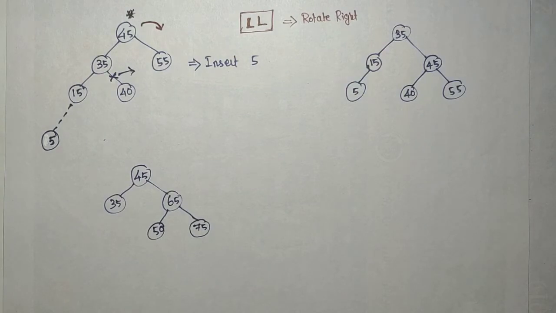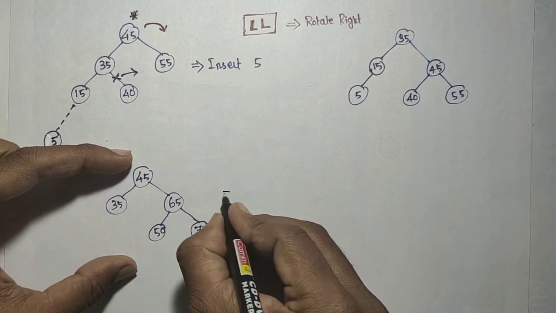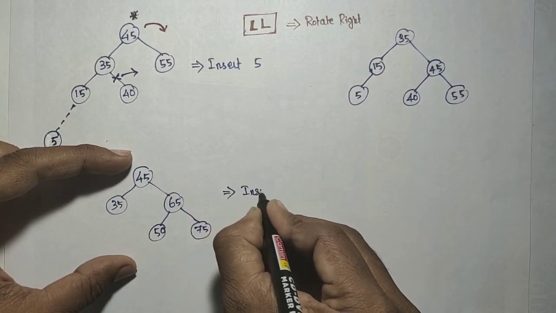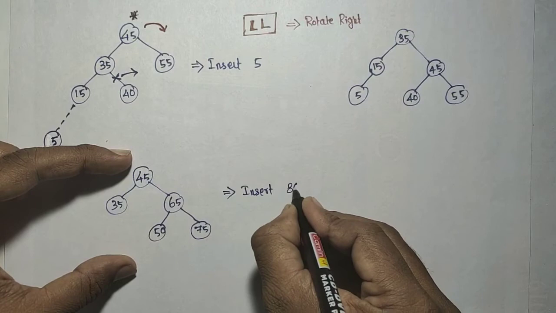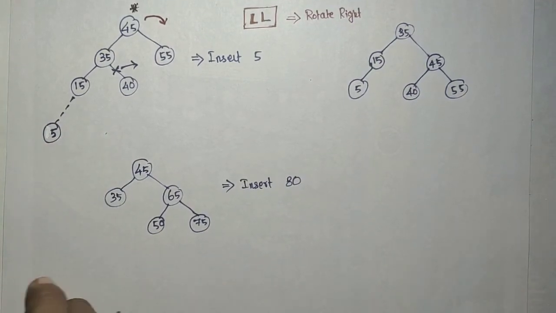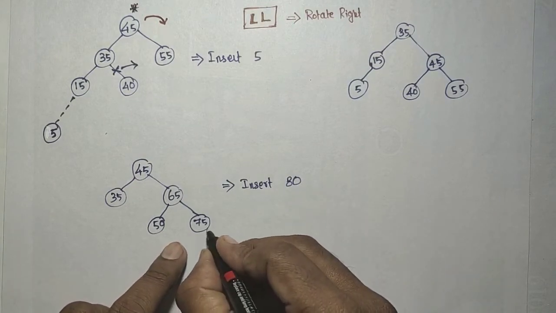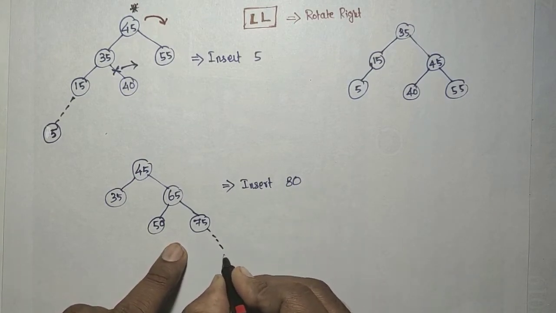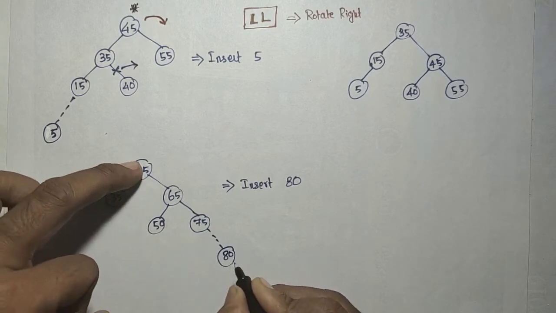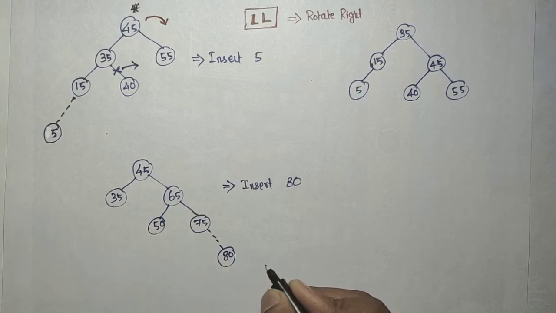Now I wanted to insert 80. It is a balanced binary search tree. So the space for that 80 is right of 75. Greater than 45, greater than 65, greater than 75, and then 80. This is the space.